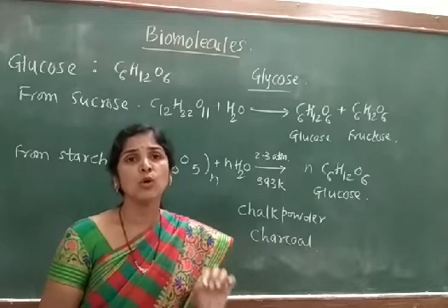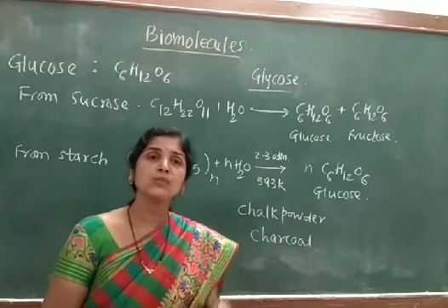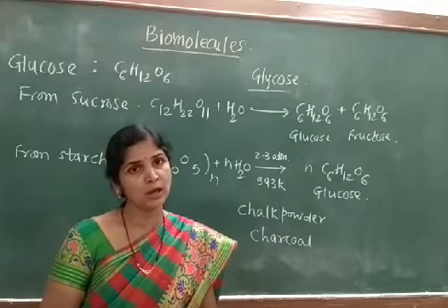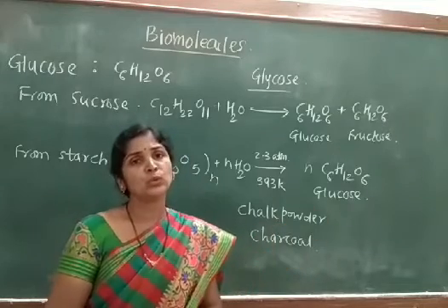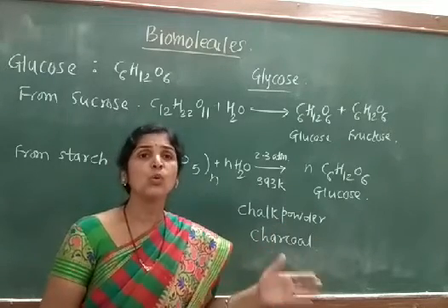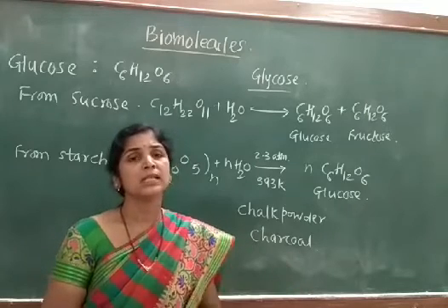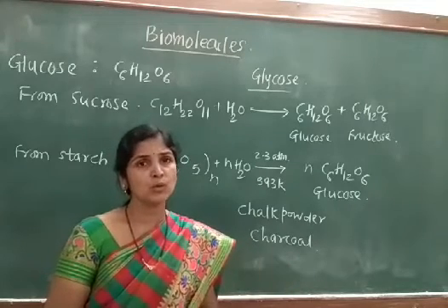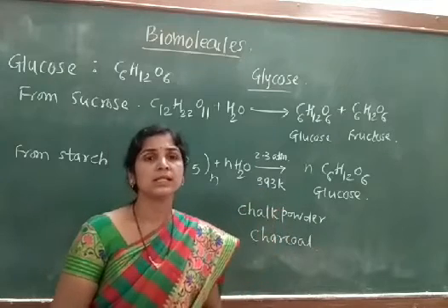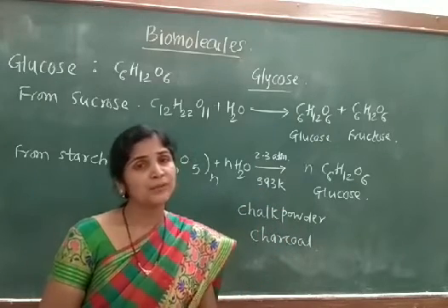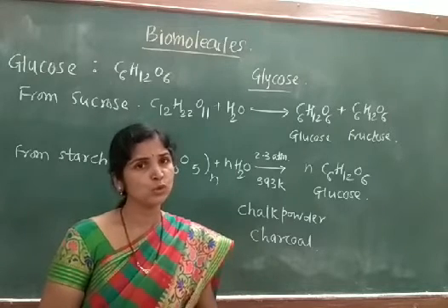Glucose is almost insoluble in alcohol, whereas fructose is soluble in alcohol. So, the fructose will go into the solution, whereas glucose will remain insoluble. So, crystallization of glucose is carried out, and after cooling, glucose crystals can be separated by the filtration process. So, this is the first method of preparation, that is from sucrose.